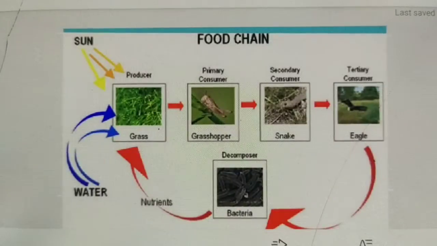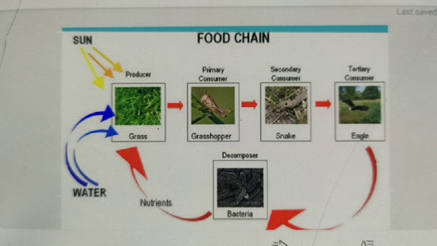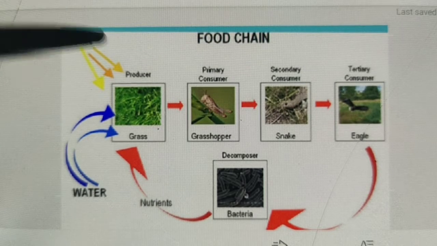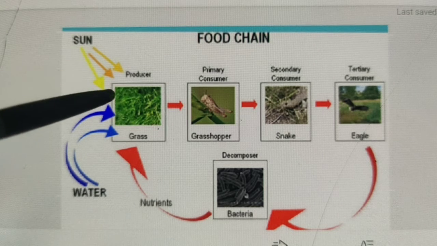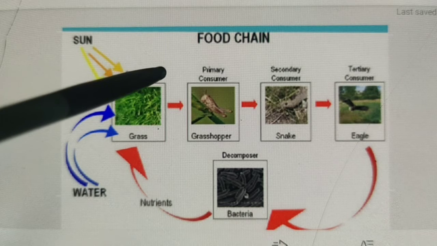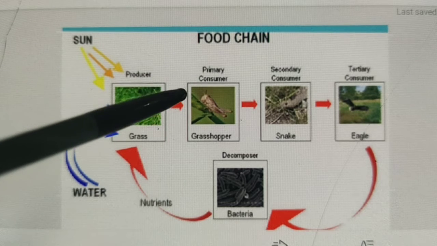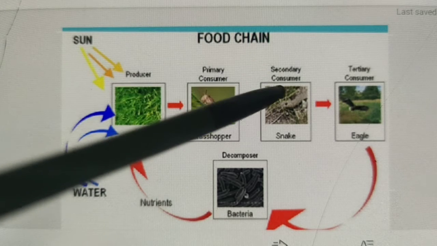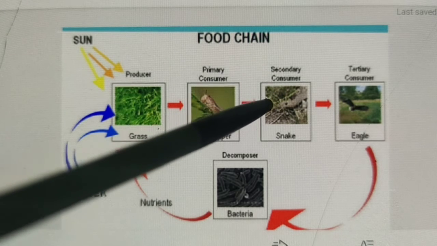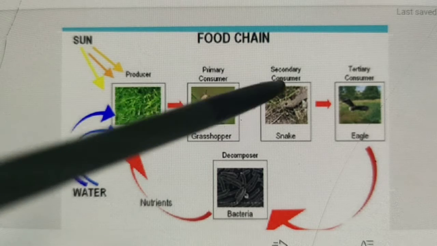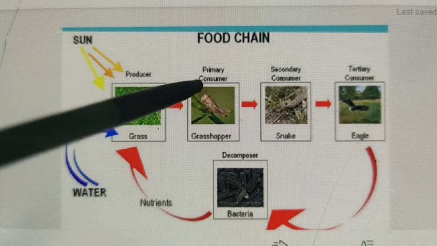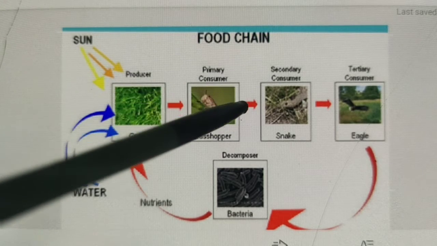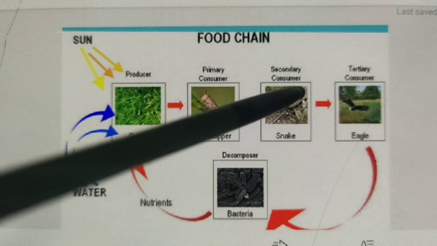One picture is given here, in which both detritus and grazing food chains are represented. From the sun, the producer gets energy, that is green grass, and from the producer, the primary consumer gets energy, and primary consumers are grasshoppers. From the primary consumer, the secondary consumer gets energy. It means the producer is eaten by the primary consumer, and the primary consumer is eaten by the secondary consumer.